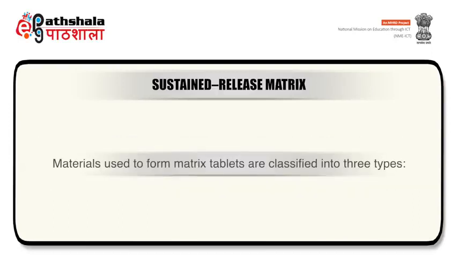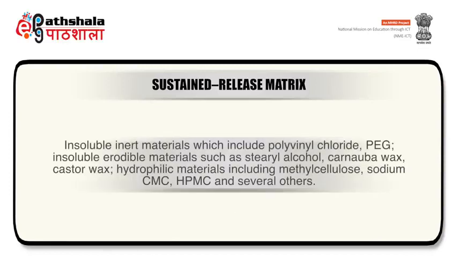Materials used to form matrix tablets are classified into three types: insoluble inert materials, which include polyvinyl chloride, insoluble erodible materials such as stearyl alcohol, carnauba wax, castor wax, and hydrophilic materials including methyl cellulose, sodium carboxymethyl cellulose, HPMC, and several others.